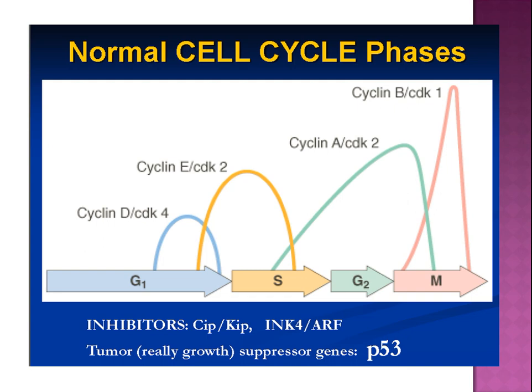This is the normal cell cycle, and there is a role of various cyclins, cyclin D, E, A and B, going from phase G1 to S, G2 to mitosis, and there are inhibitors like INK4 and tumor suppressor gene p53. It plays an important role in all this cycle.